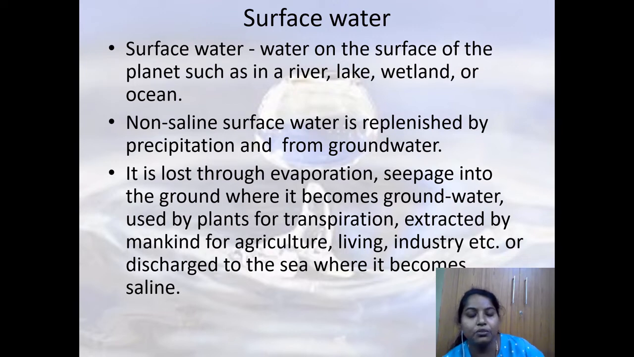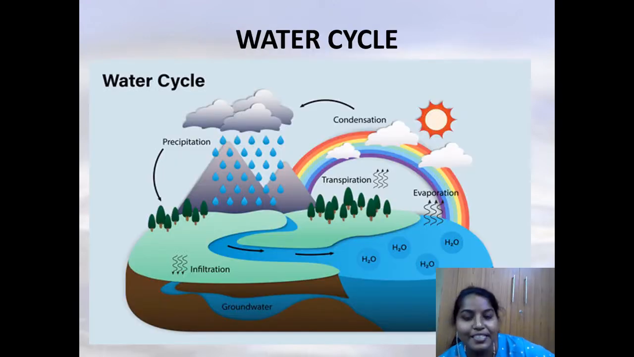So it's a cycle. We get it from rainwater, again we lose it through evaporation and seepage into the ground. Again, from there it becomes groundwater. Plants are using it, you call that transpiration, and mankind uses it for agriculture. So water usage, replenishment, and again usage is a cycle. Water cycle, a very important concept that we have studied right from our school days.